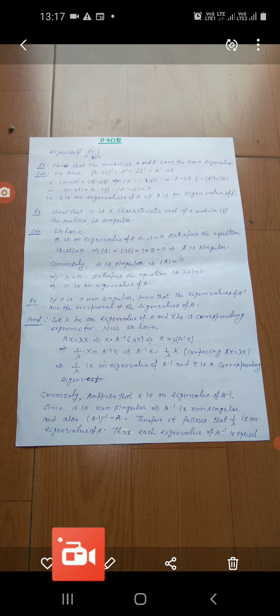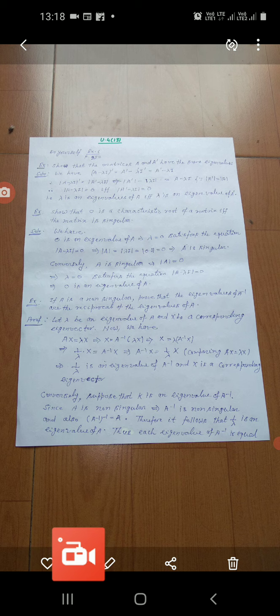These are very simple examples. Do yourself. Prove that 0 is a characteristic root of a matrix if and only if the matrix is singular. Okay, 0 is a characteristic root, means lambda equal to 0 is a characteristic root of a matrix if and only if the matrix is singular. Solution: here we have 0 is an eigenvalue of A.